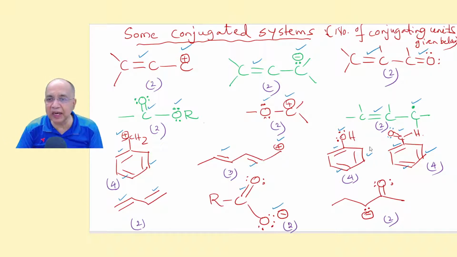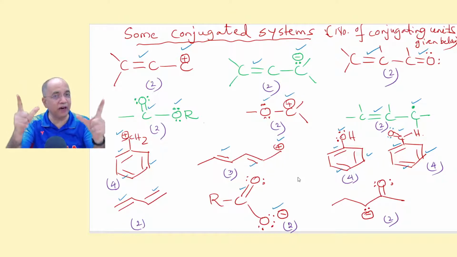This is benzaldehyde. So this pi bond and this one are separated from each other by a single bond, and so also these 3 pi bonds. These are 2 pi bonds separated from each other by a single bond. One of the 3 lone pairs in the carboxylate ion is separated from this pi bonding electron pair by 1 single bond. So this is 1 conjugating unit and this pi bond is another conjugating unit. The other 2 are not and these 2 are not.